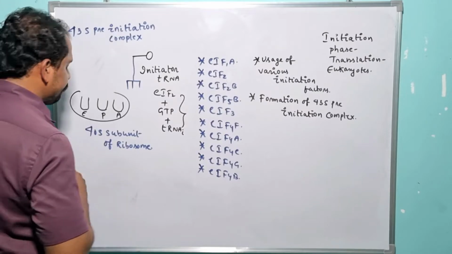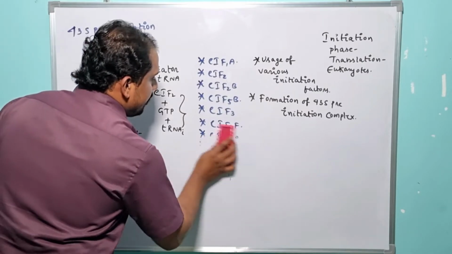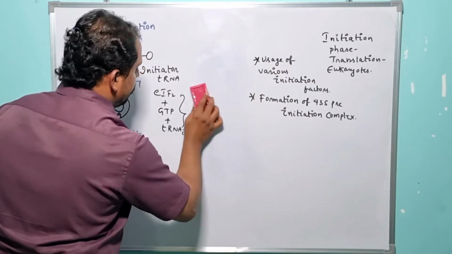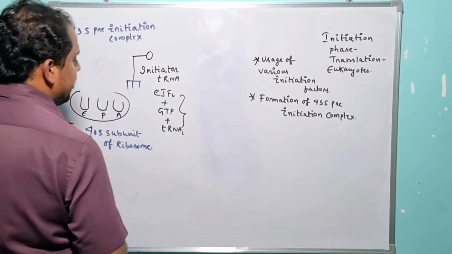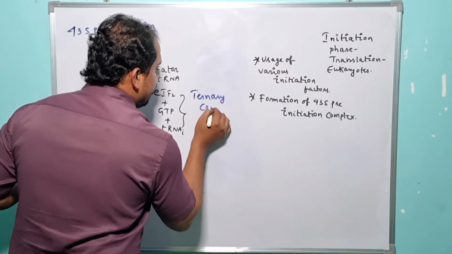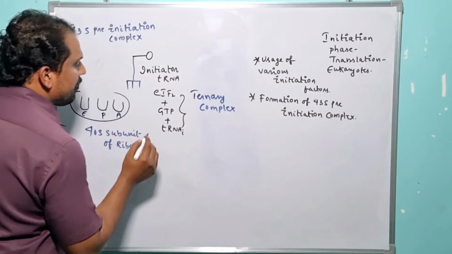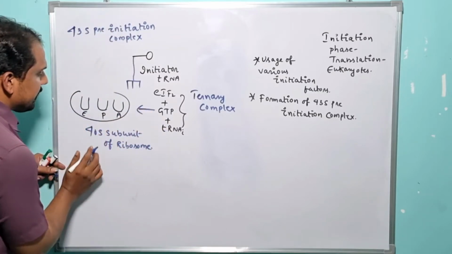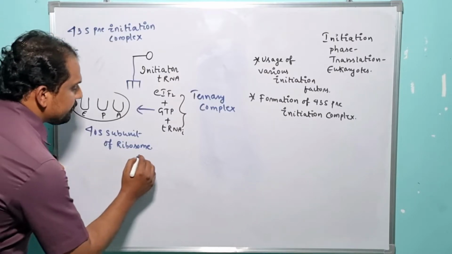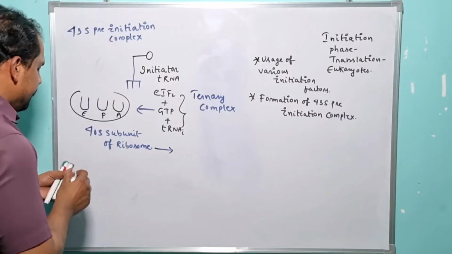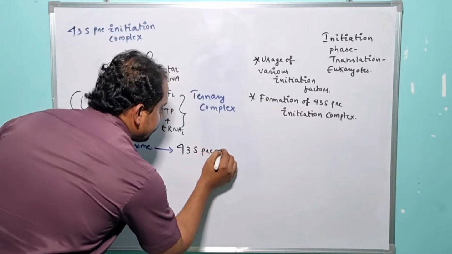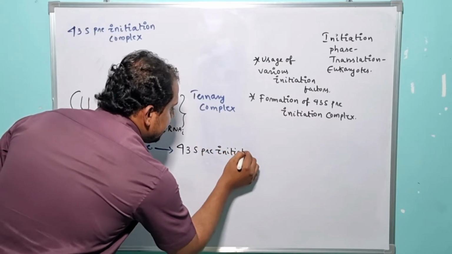Ternary complex. So let me erase the things here. Eukaryotic initiation factor 2 in addition with GTP and the initiated tRNA is together known as the ternary complex. Once the ternary complex gets successfully recruited to the 40S subunit of the ribosome, it leads to the activation of a specialized complex, and it is nothing but what? The 43S pre-initiation complex.